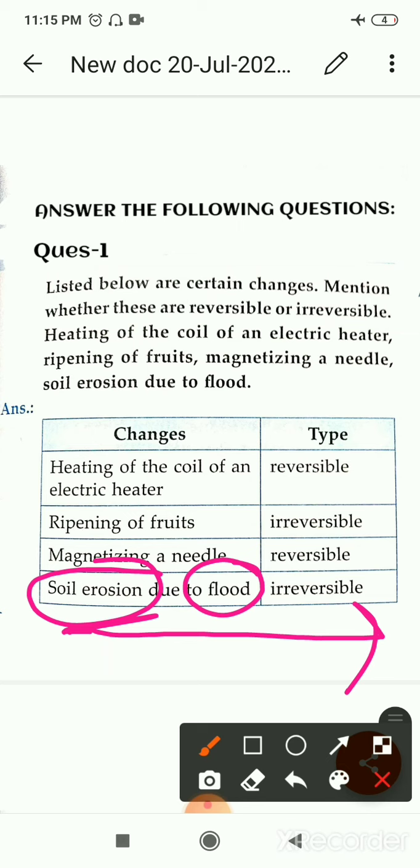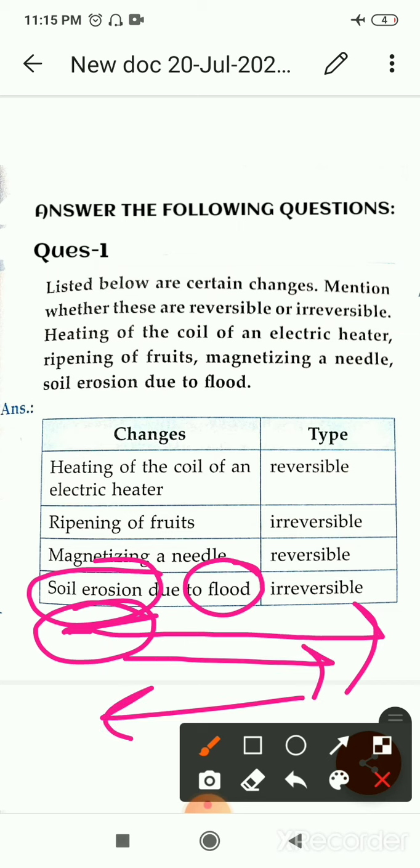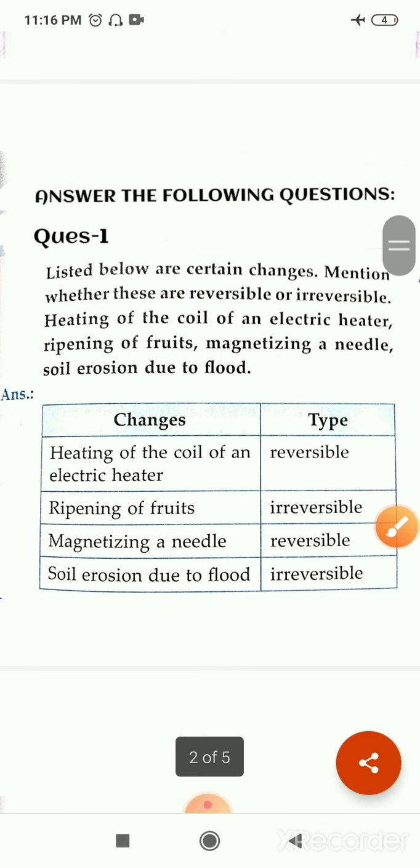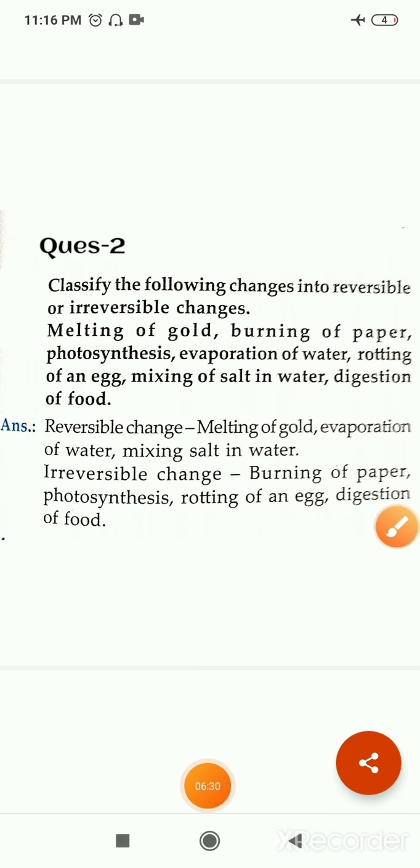So this is an irreversible change, because the soil has now moved from its original place, it has come forward. So it will not go back to its original place, right? So that's why it is an irreversible change, right? Now next question. Question number 2. Classify the following changes into reversible or irreversible change.